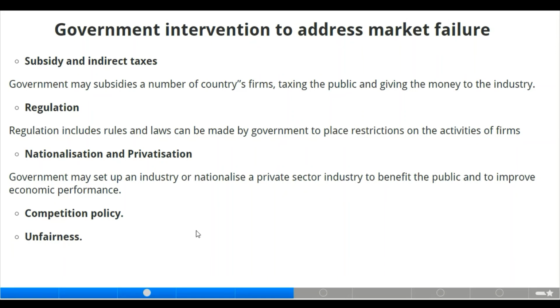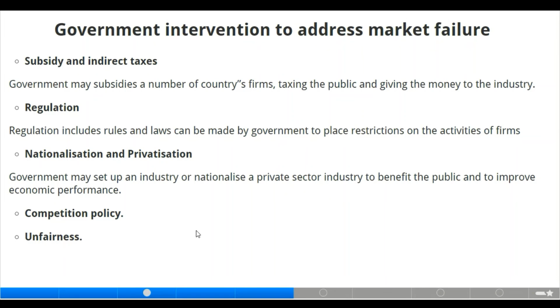Now we have regulation. Regulation, which includes rules and law, can also be made by government to place restriction on the activities of firms. Now, nationalization and privatization. Government will set up an industry or nationalize a private sector industry to benefit the public and to improve economic performance.